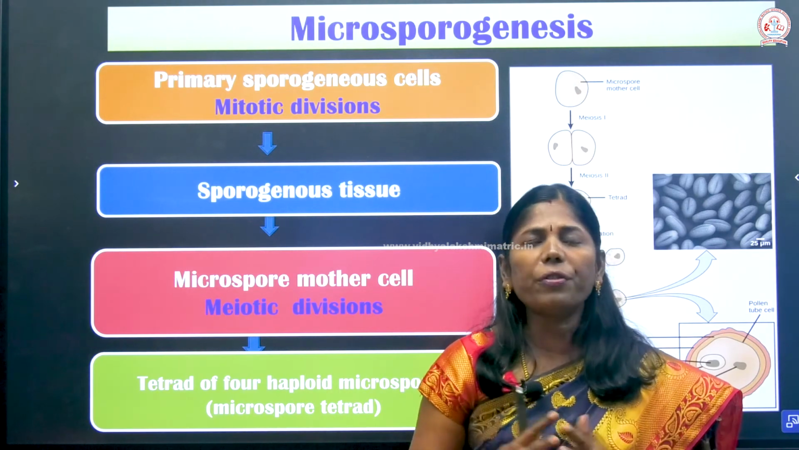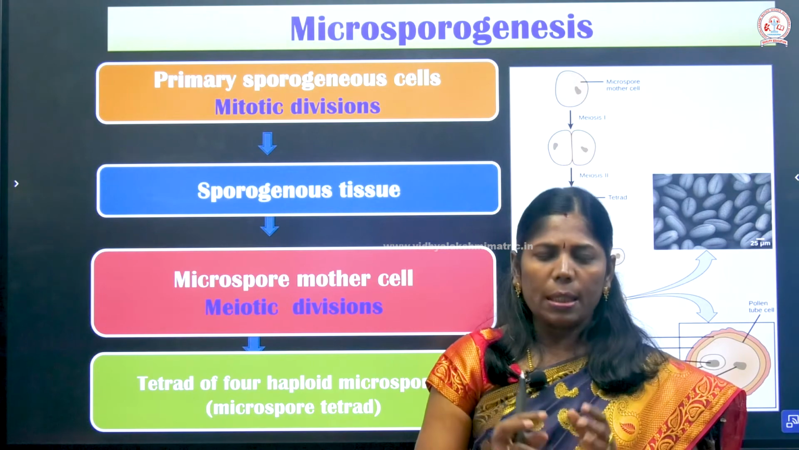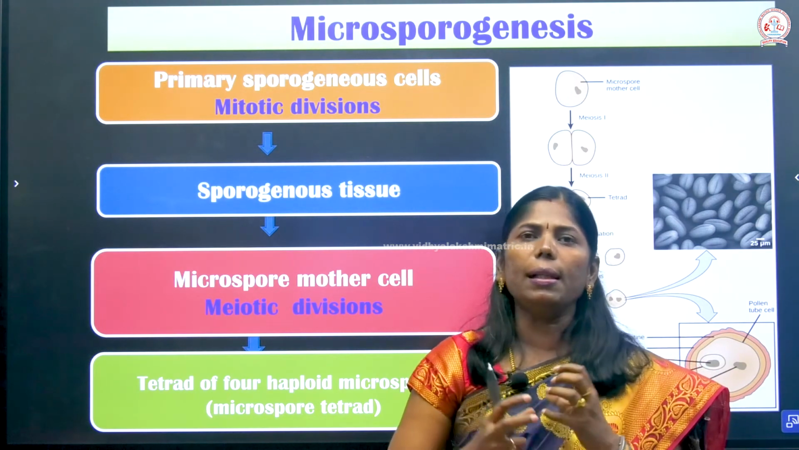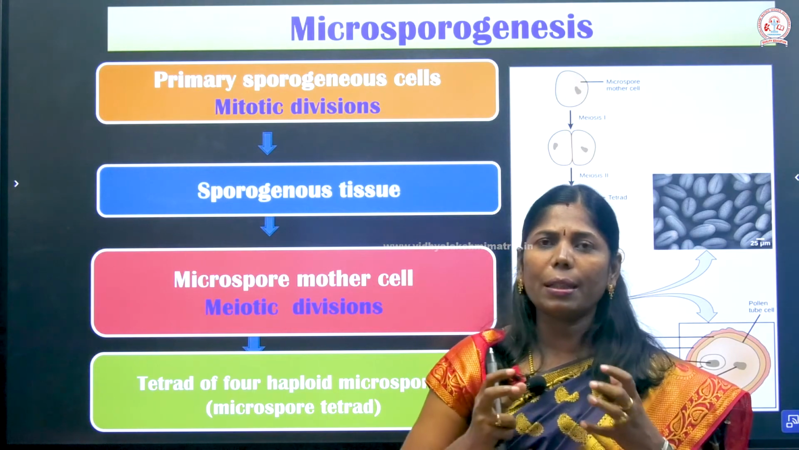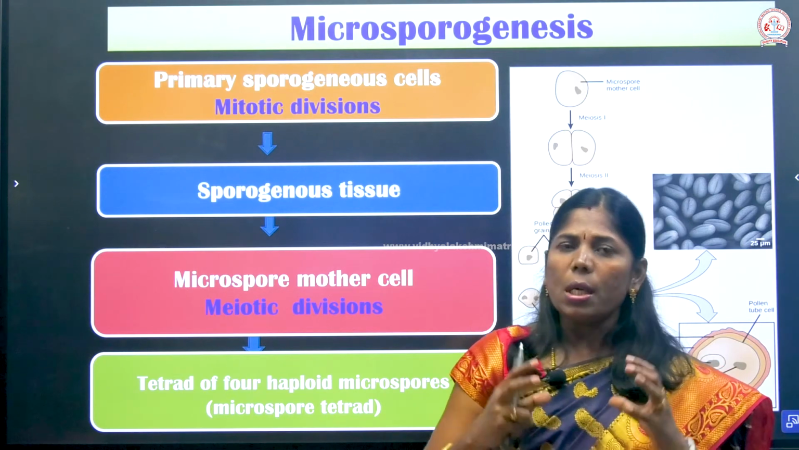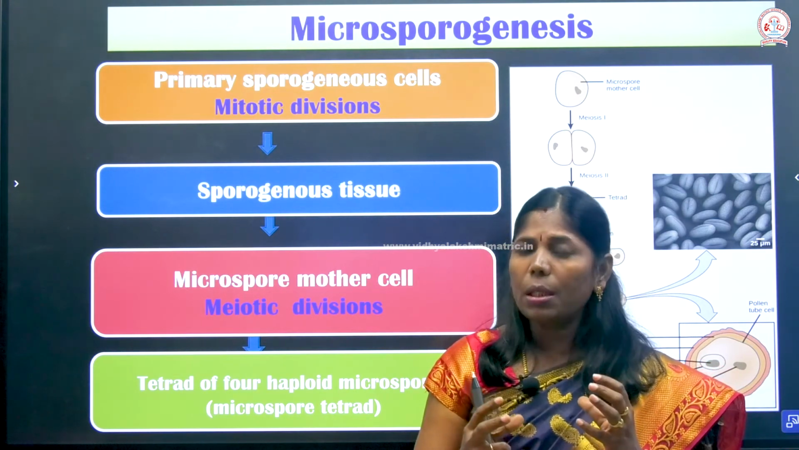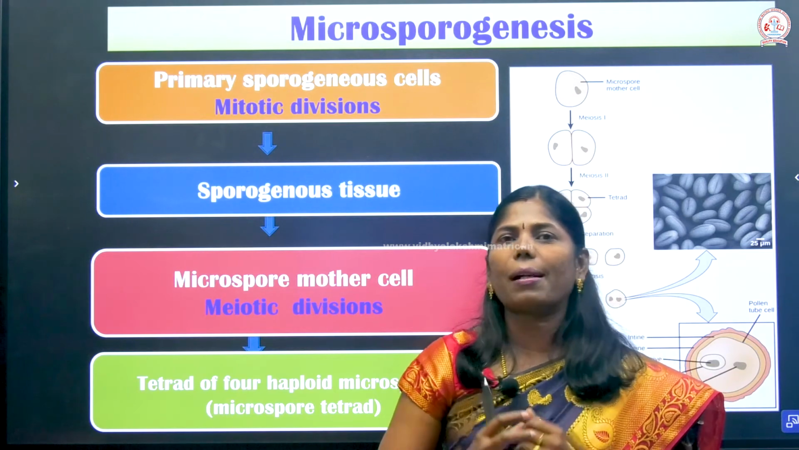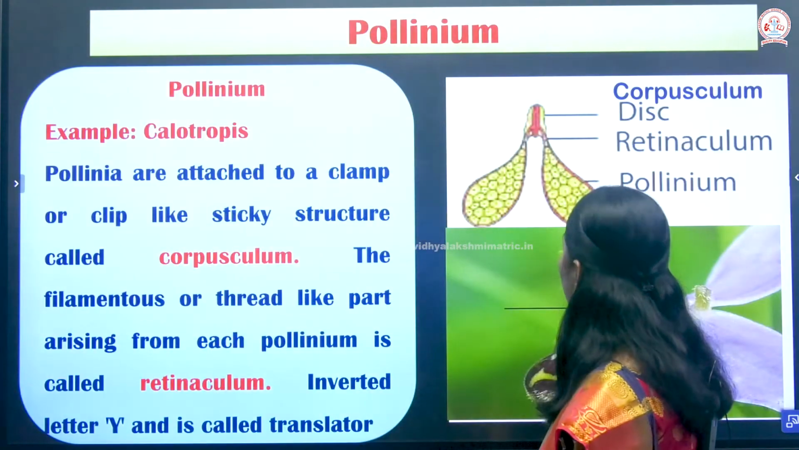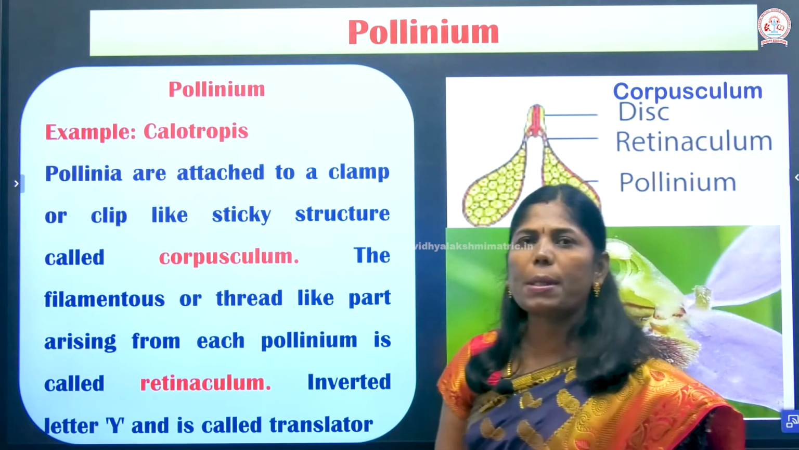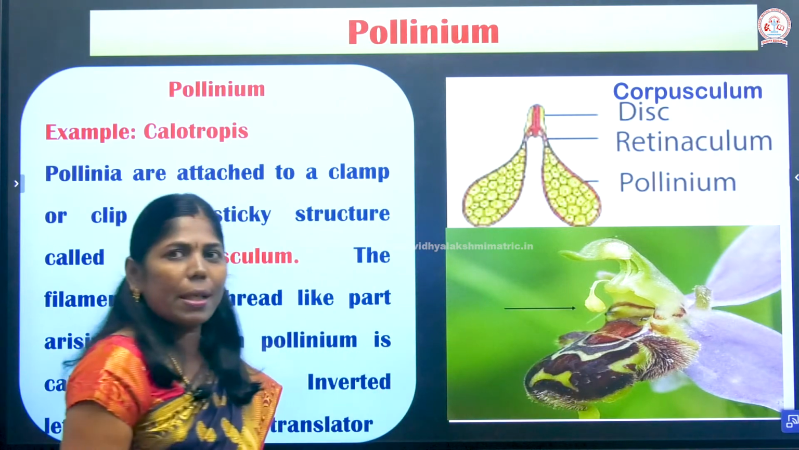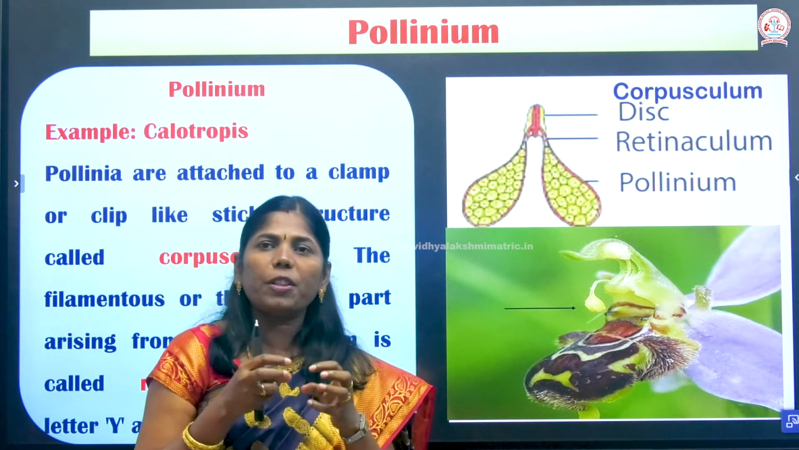But in some plants, after this process, everything is separated from one another, but the pollen grains have to form a single sac-like structure. That condition is known as a pollinium. After the microspores form, all the pollen grains are separated, but they form a single sac-like structure known as a pollinium. We can see the pollinium in Calotropis. So what is a pollinium? A pollinium is a small sac. It consists of the pollen grains.